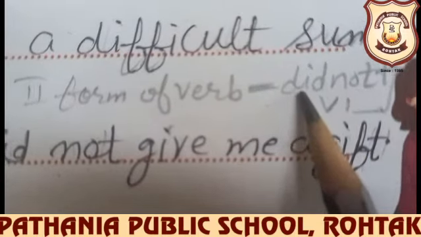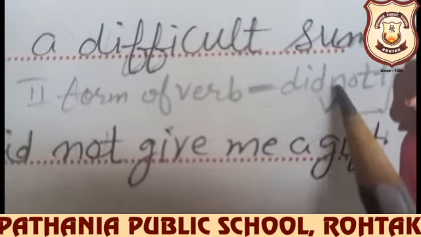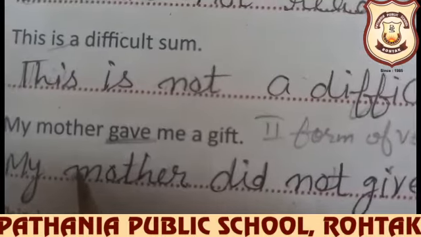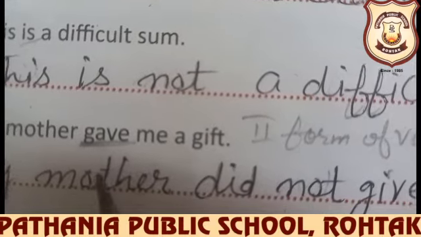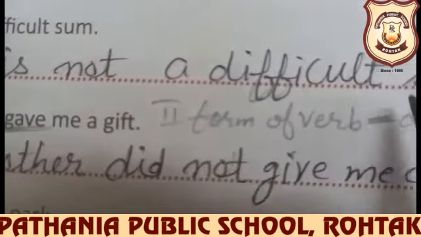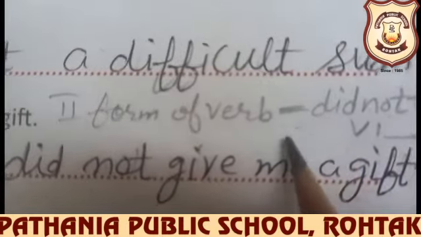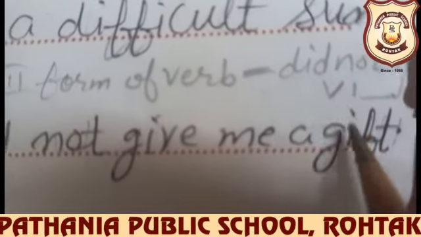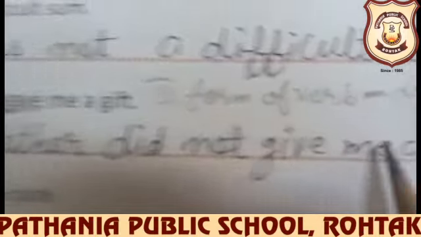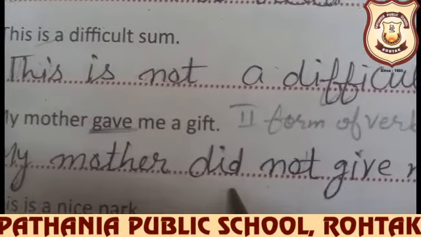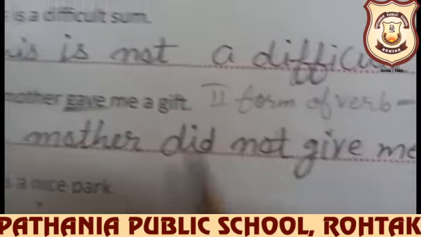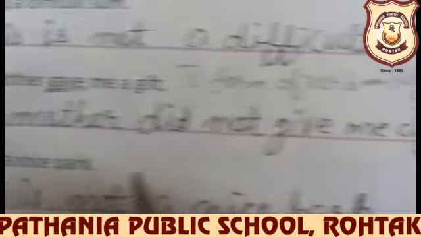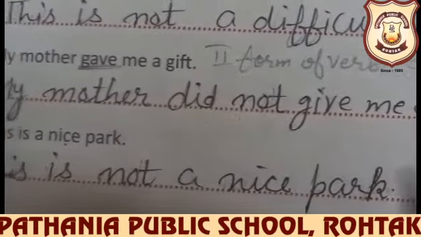Did is already the second form: do, did, done. We can't use not alone here. You can't say my mother not gave me a gift. So we need a helping verb. The helping verb is did here, and not is written after that. But with did we will use only the first form. So what will be the answer? My mother did not give me a gift. The first form of gave is give.